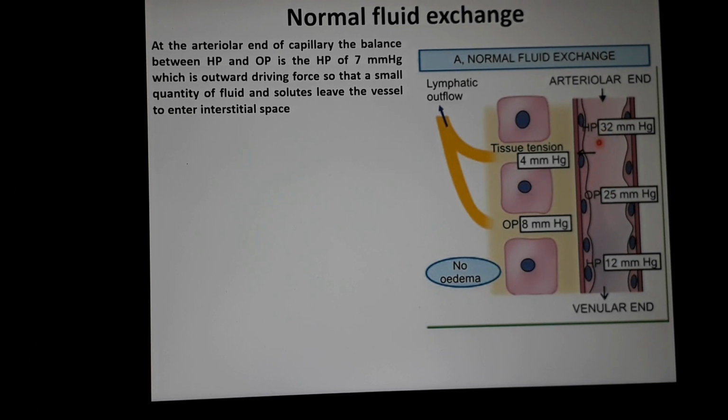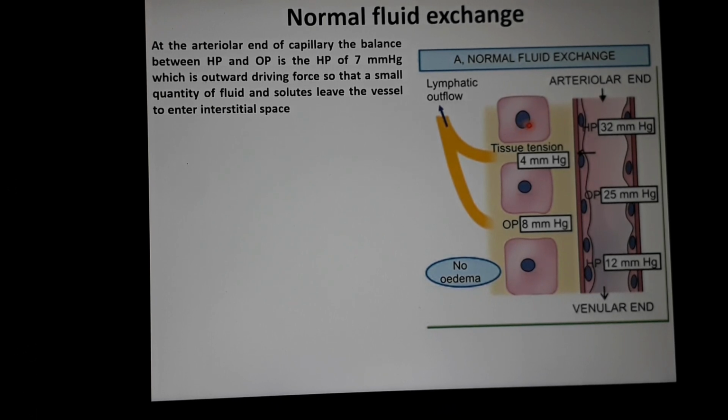So what is the main pressure here at the arteriolar end? 32 minus 25, that is 7 mm of Hg hydrostatic pressure. Because hydrostatic pressure drives the fluid out of the vessel, here 7 mm Hg of pressure will drive the fluid outside the vessel into the interstitial tissue space, so that small quantity of fluid and the nutrients come into the interstitial tissue space for the utilization of the cell.